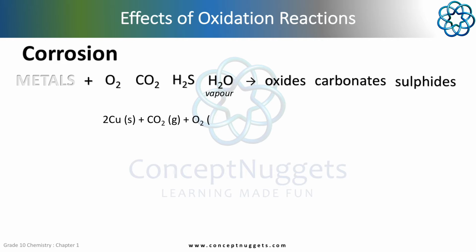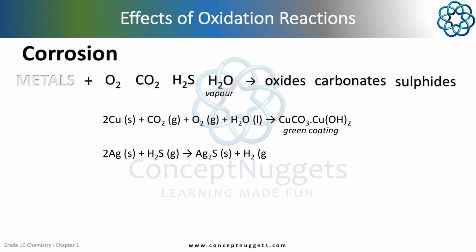Copper reacts with carbon dioxide, oxygen, and moisture present in the air, to form green coating of basic copper carbonate. Similarly, silver reacts with hydrogen sulfide present in the air, to form black coating of silver sulfide. As a result of this, silver loses its luster.